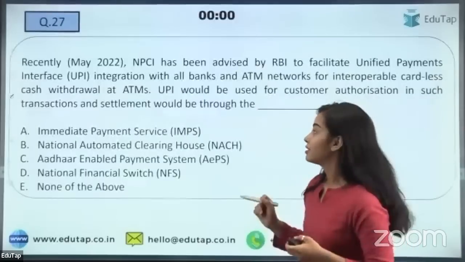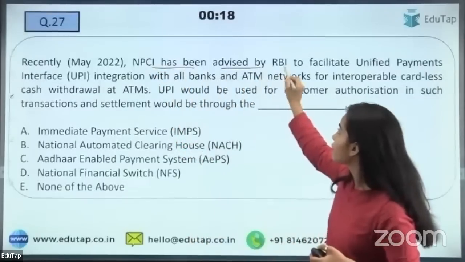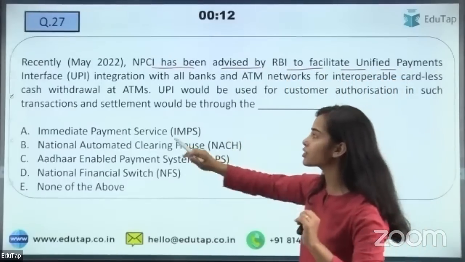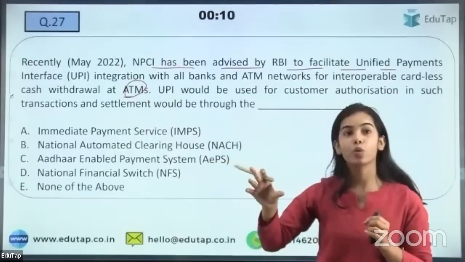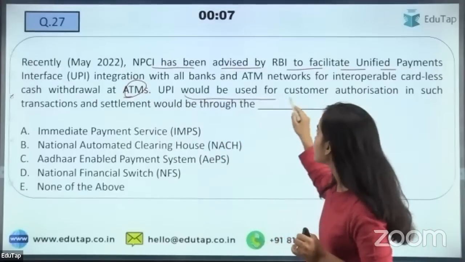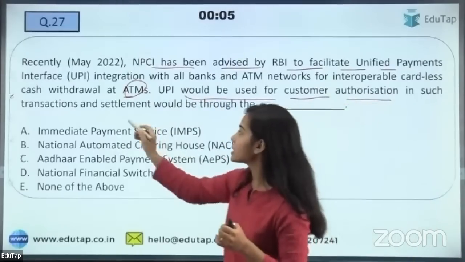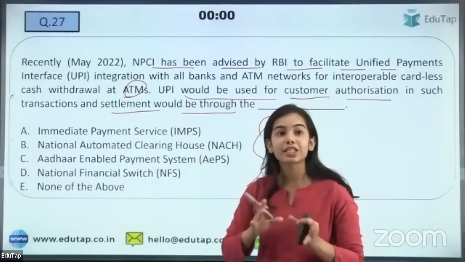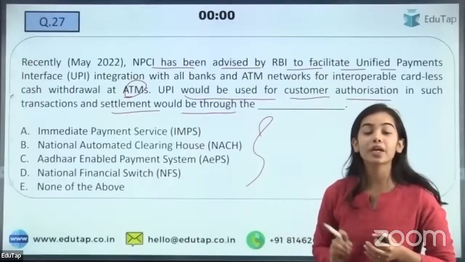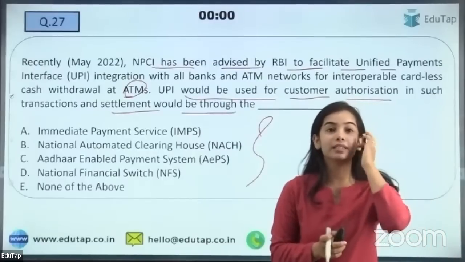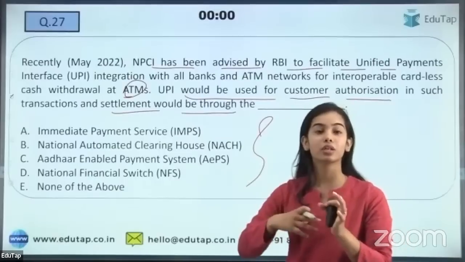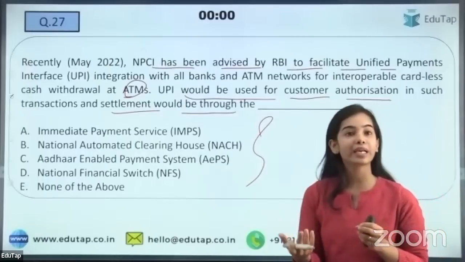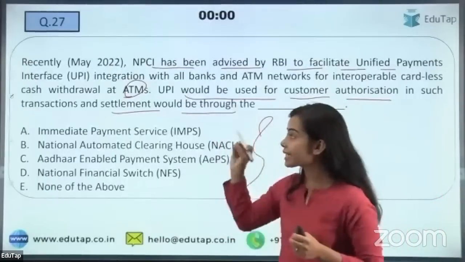So the next is the NPCI has been advised by RBI to facilitate the UPI integration with all the banks. So it has been said that the cash withdrawal can happen without the card. Okay. So which system would be used for customer authorization in such transactions, and settlement would be through the dash. So which of the following will the settlement happen through? Okay, that you have to tell. So it was previously said that cash withdrawal can happen using the UPI, Unified Payment Interface, and through that you can withdraw your cash. But settlement will happen through which?